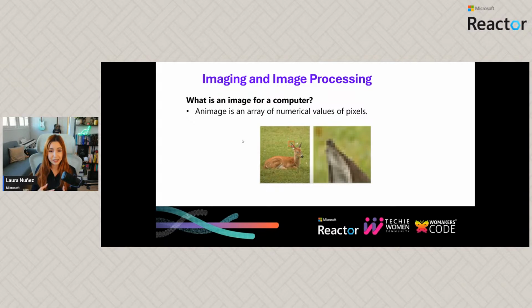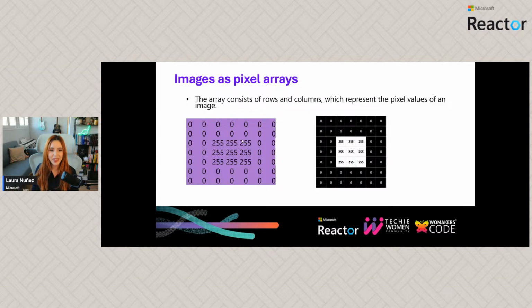An image is basically an array of numerical values of pixels. So it's divided into small, different squares, which are just numbers, pixels, okay? If the image is going to be black and white, we are going to have an array like this. It's made of zeros and 255. Okay, so black for the zero and 255 when the pixels are white. And with that, we have an image.